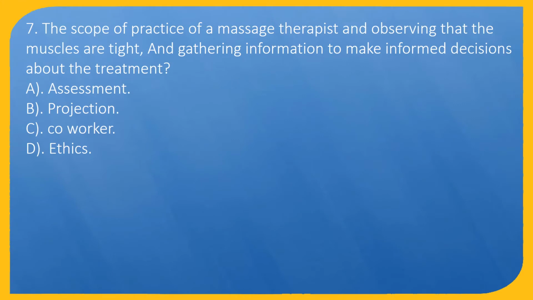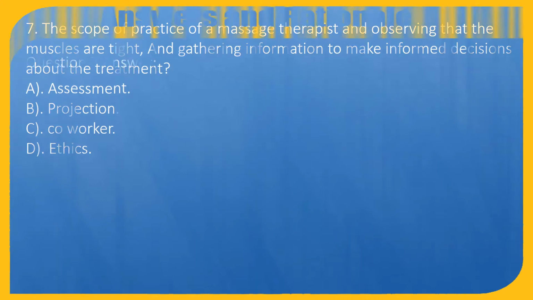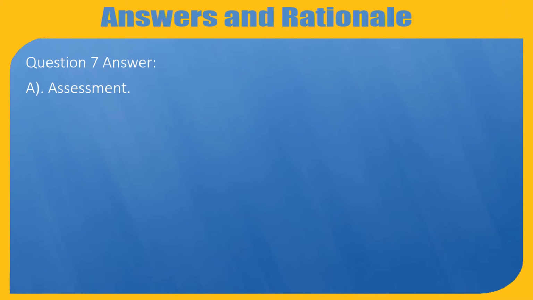Question 7. Within the scope of practice of a massage therapist, observing that the muscles are tight and gathering information to make informed decisions about the treatment is what? A. Assessment. B. Projection. C. Co-worker. D. Ethics. Question 7 Answer, A. Assessment.